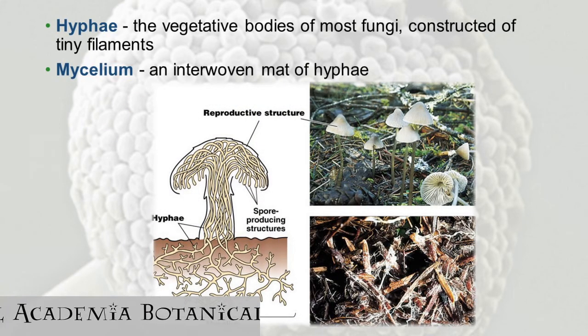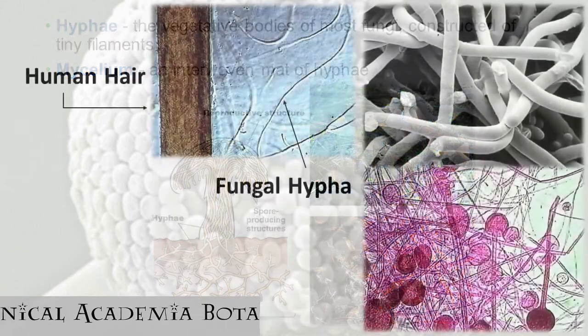Their body is called hyphae, constructed of tiny filaments, and the interwoven mat of hyphae is called a mycelium. Here you can see a picture of a mushroom-like fungus, showing a fruiting body which we all eat, but that is nothing but the mycelium, the interwoven mat of hyphae, forming this particular structure. All the reproductive structures formed in fungi are also made up of hyphae.